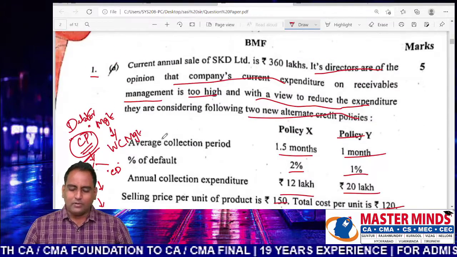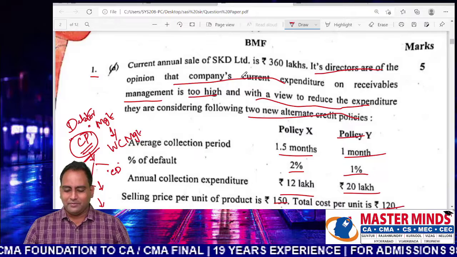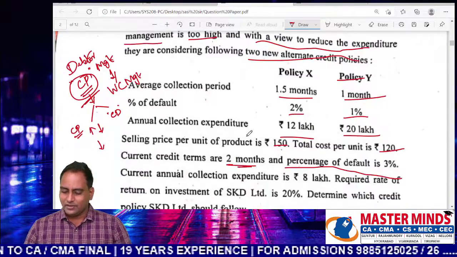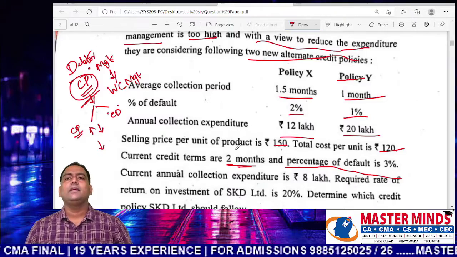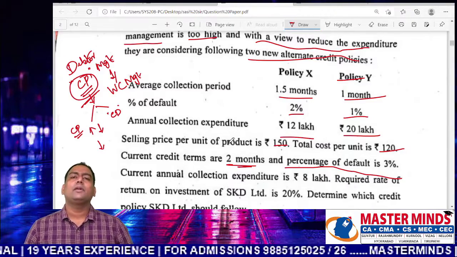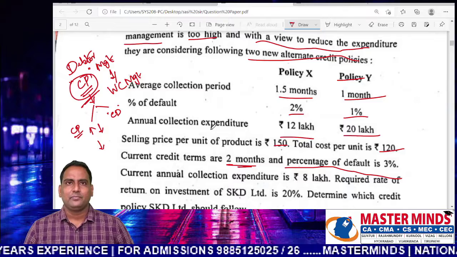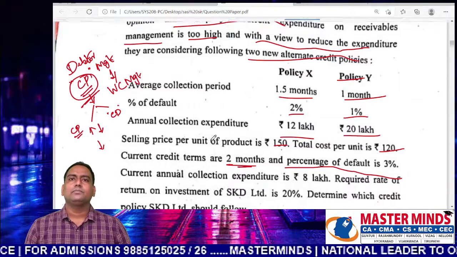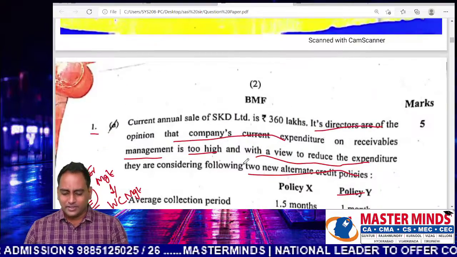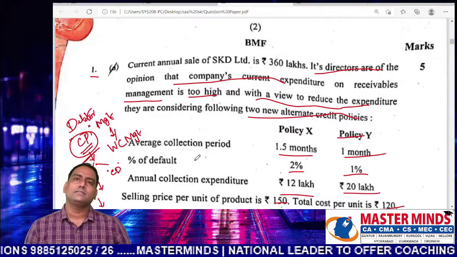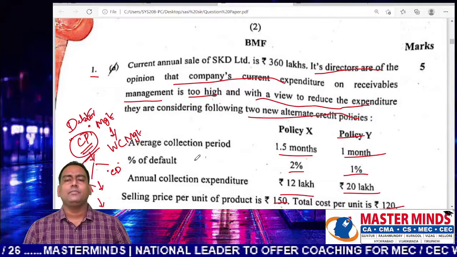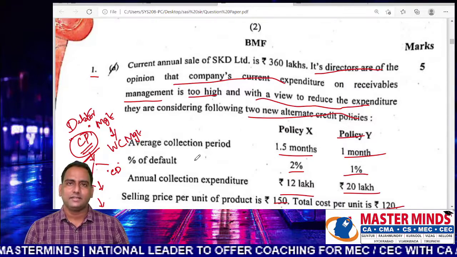But one thing you have to remember: when you start decreasing the credit period from 2 months to 1.5 months or 1 month, it usually has a negative impact on the company's revenue. In that event, what would happen? The sales will come down. You won't have 360 lakhs sales in all the cases, but there is no additional information with respect to revised sales.